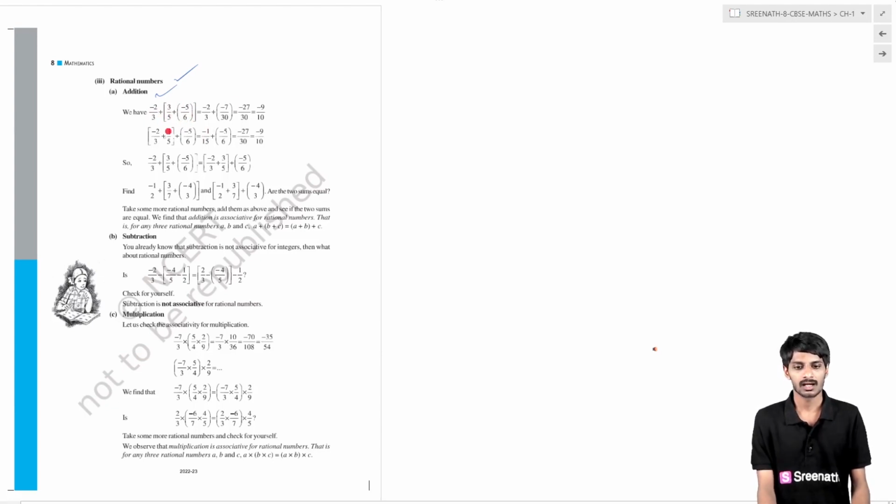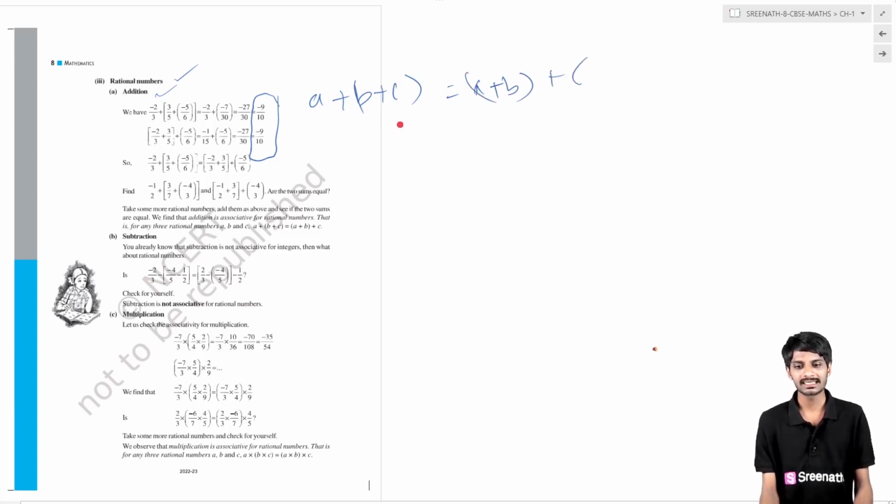In the other case, that is the RHS, you take the last two, calculate them, and after that add. In these two cases, after calculating you get the same answer. So (A + B) + C is equal to A + (B + C). Finally it is satisfied.